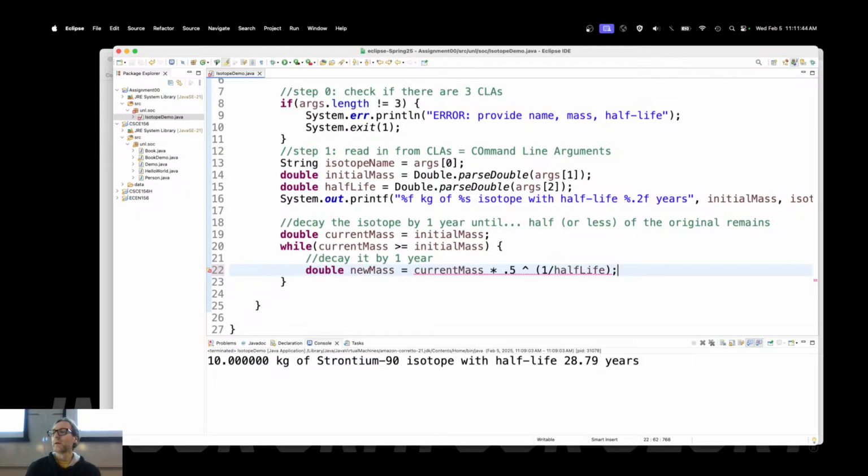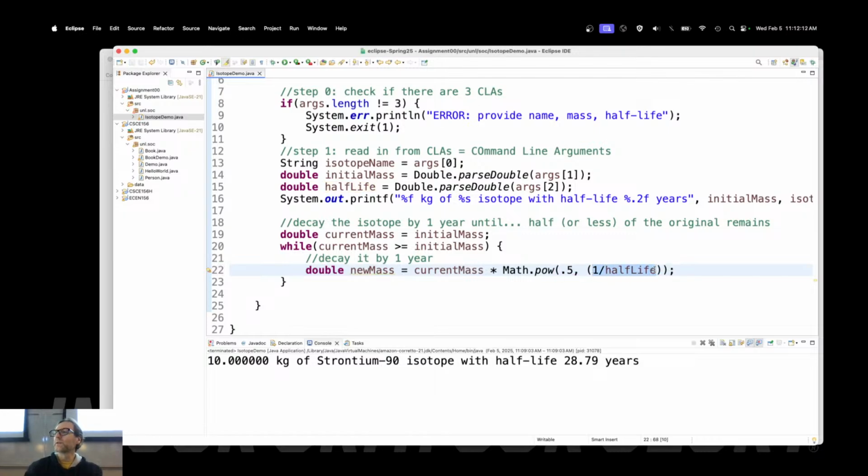Now, obviously, that's not going to work, because can I raise something to a power like this? Pythoners, you'll probably want to do something like that. You still can't do that in Java. What do we do instead? Math.pow. It'll raise 0.5 to the power 1 divided by half-life.